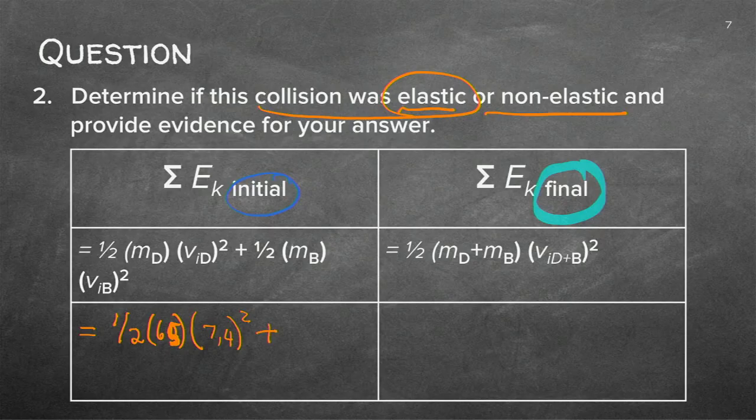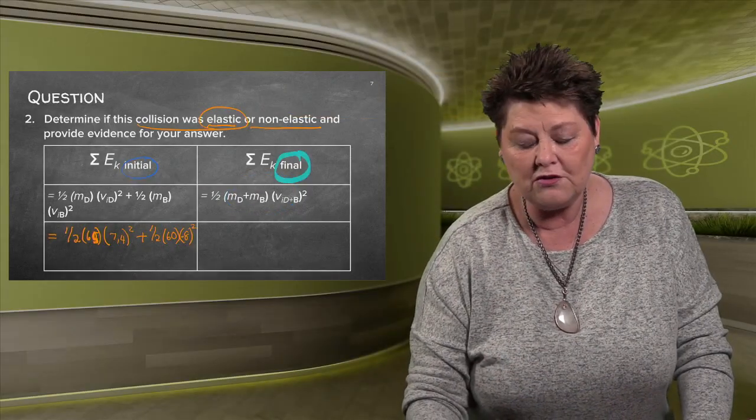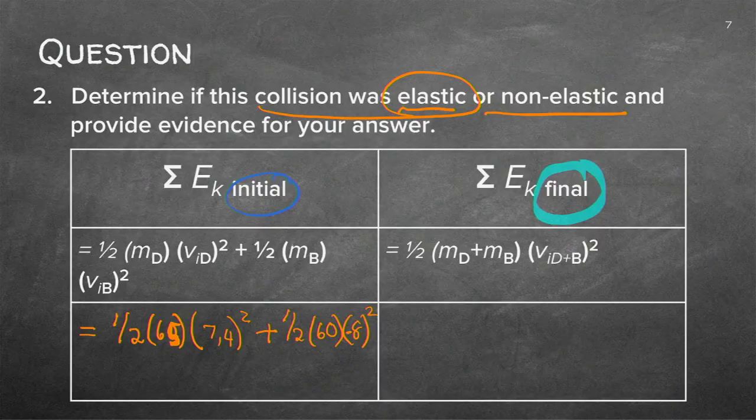Plus Bob, half, he was the 60 kilograms, and his velocity was 8 meter per second. It doesn't really matter if you've got the minus there, because it's squared. So you can really just leave the minus or the direction out, because energy is a scalar and we're not interested in the direction. And if you now do the math, you'll find this answer to be